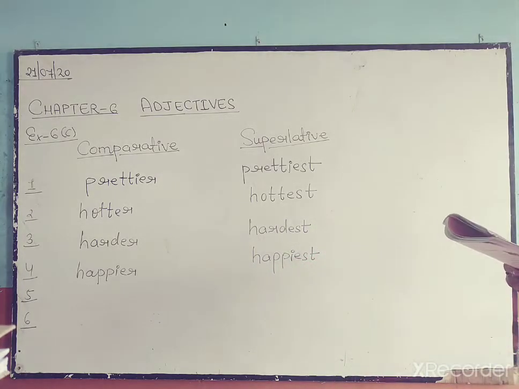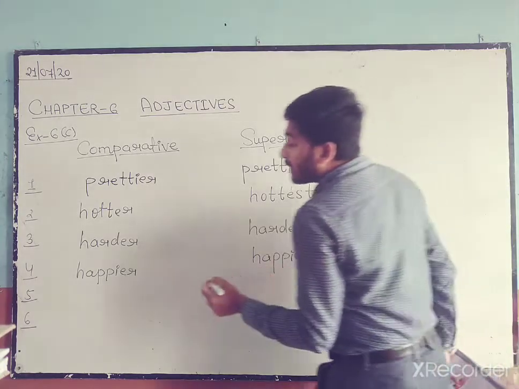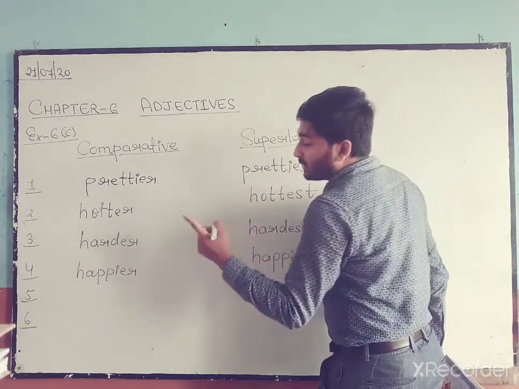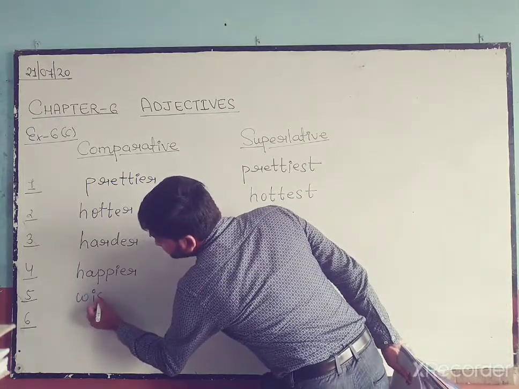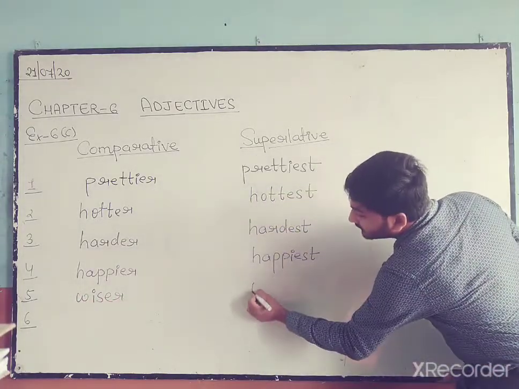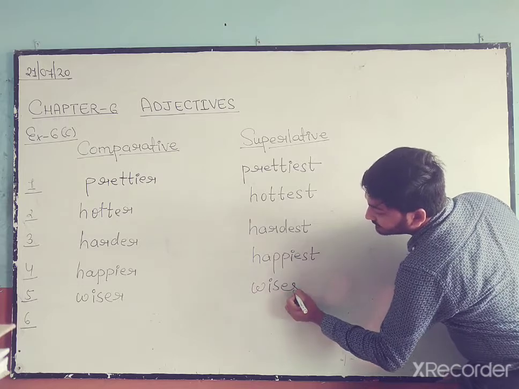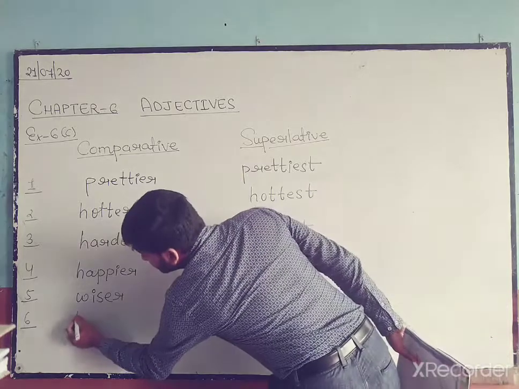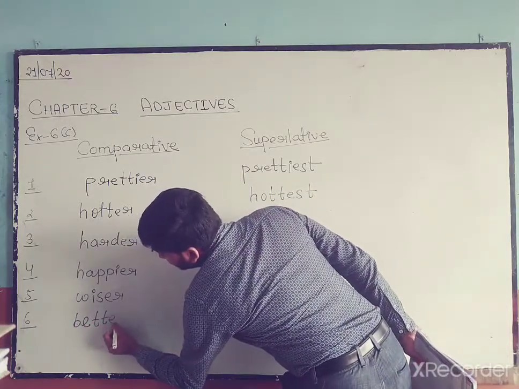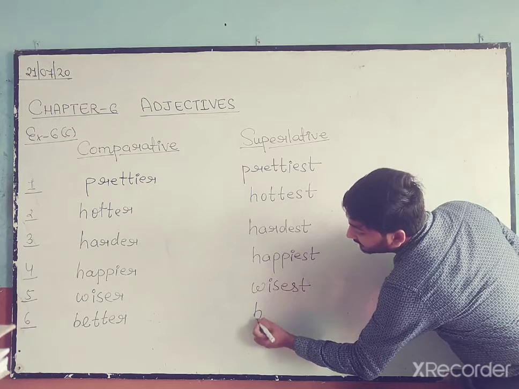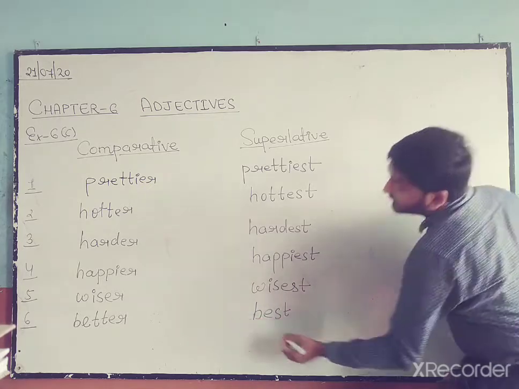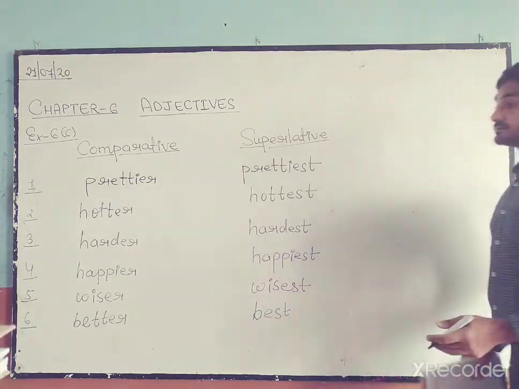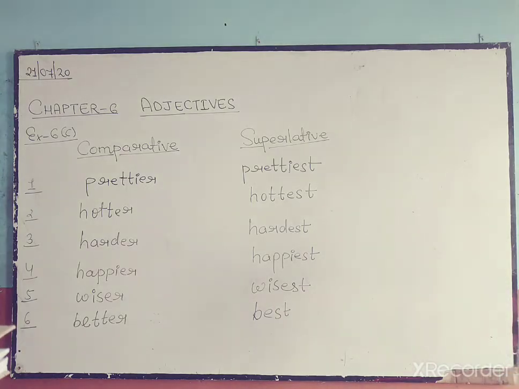Okay. Now come to number 5, wise. Wise, one syllable. Wiser, and in superlative it will become wisest. Okay. Now come to number 6. It is good. I have already given you an example. Good will become better in comparative and best in superlative. So this is number 1 to 6.